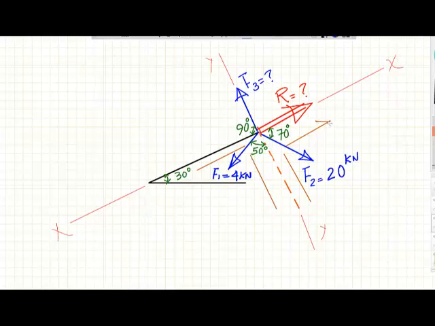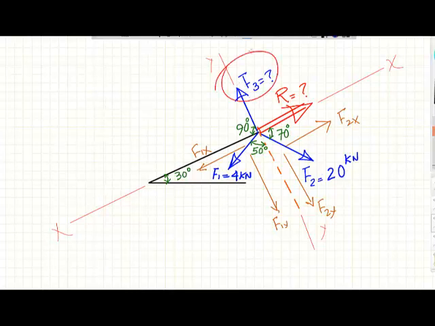So this will be F2x, this is F2y, and this is F1y, this is F1x. So of course F3 will be in the y direction, doesn't have any component, and same thing goes for the R, or the resultant is also aligned with the x-axis.